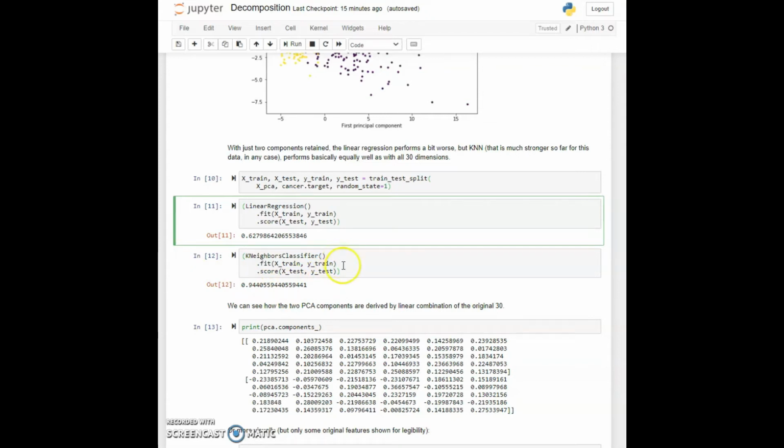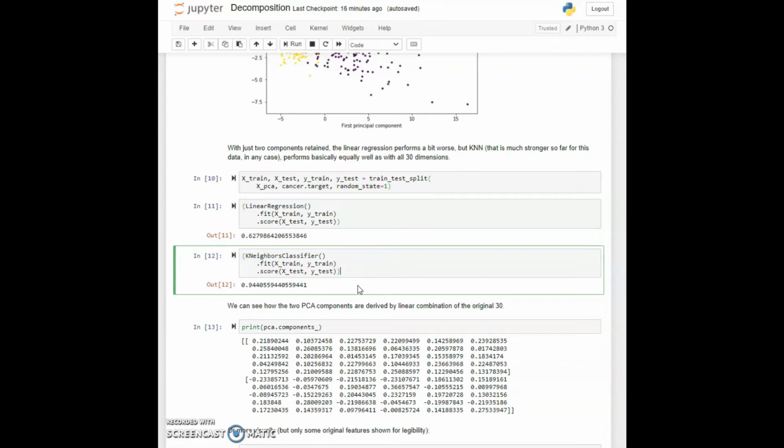In cell 12, let's also do the k-neighbors. Here we find that k-neighbors is barely reduced at all. Of course it's reduced, so again we wouldn't want it for the same reasons, but it's interesting that the fact that we have removed 28 of these 30 dimensions barely affects the quality of the k-neighbors classifier. For the linear regressor, it has a bit more effect, but then again, the linear regressor for this particular data was not very good to start with. So it's rather interesting that 2 dimensions can do almost as much work as the 30 dimensions.